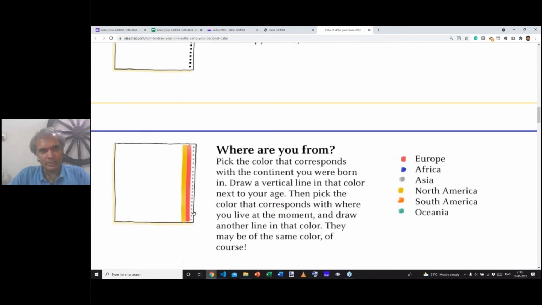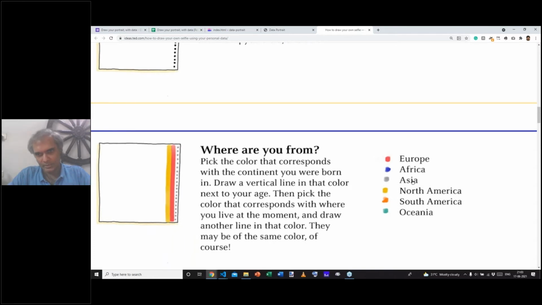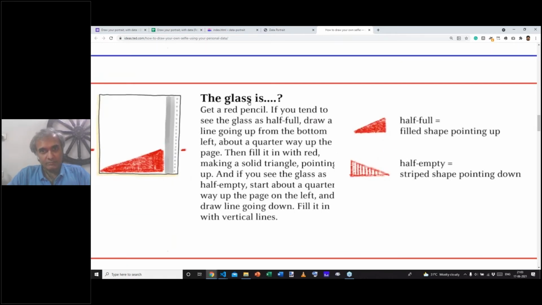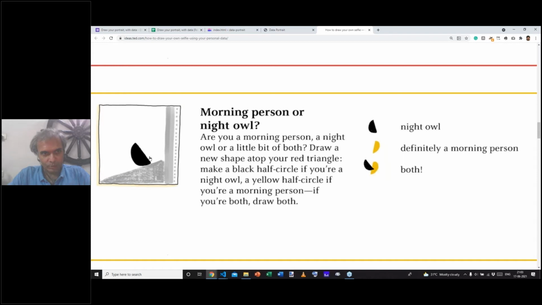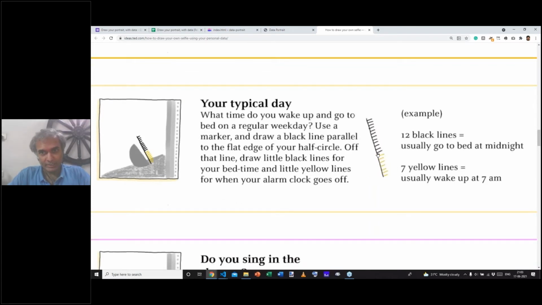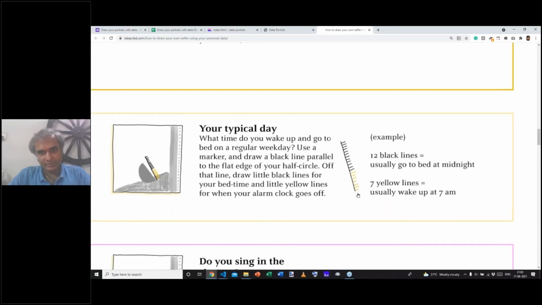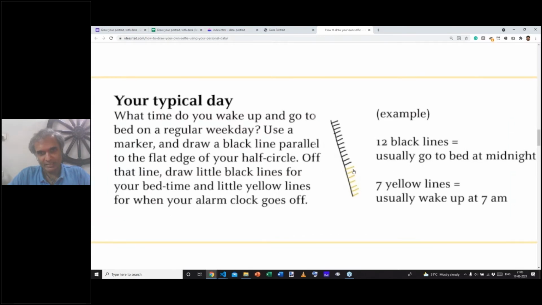And then you ask where you're from. And based on where you were born and where you live, you draw a line based on the appropriate color from the continent. So in my case, I was born and I live in Asia. So I'll have two gray lines. Do we see the glass as half full? Draw an inclined arrow, or half empty? Draw a declining arrow. Are you a night owl, or are you a morning person, or both? When do you typically wake up? That's in yellow lines, so that's 7 lines for 7 a.m.